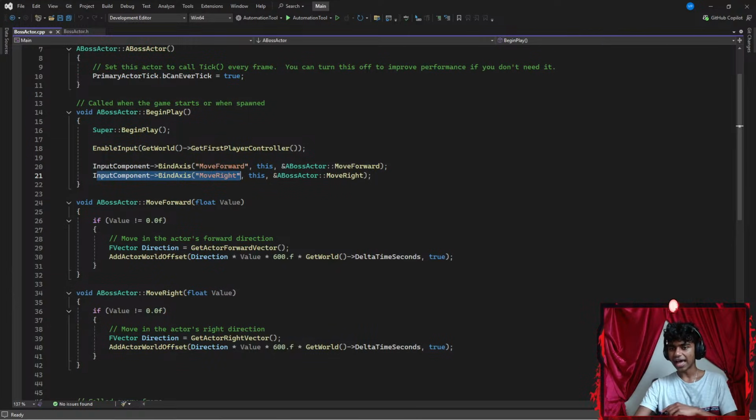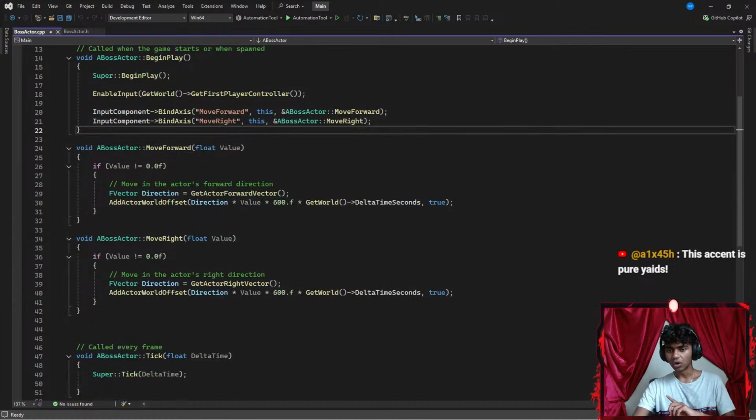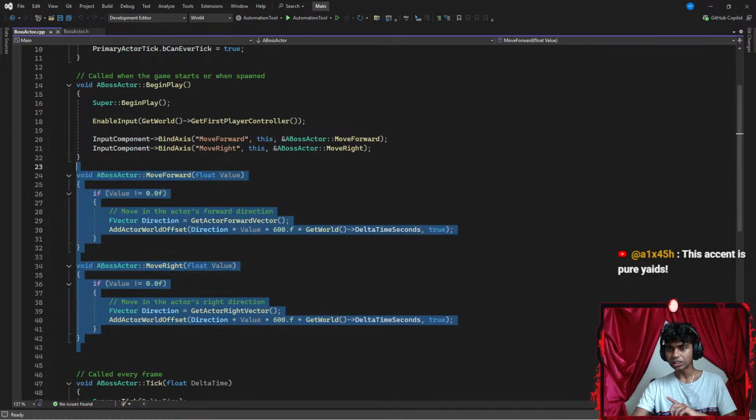Okay, and then after I'm done adding my input components, I create two functions. The first function is going to be for move forward. The second function is going to be for move backwards. Okay, I think I see. Let's go ahead and delete this part real quick.